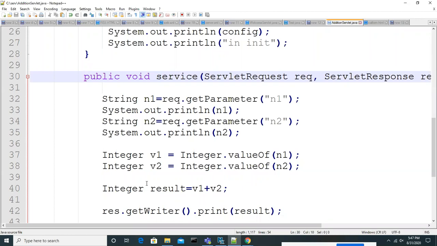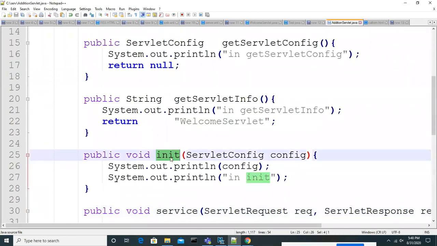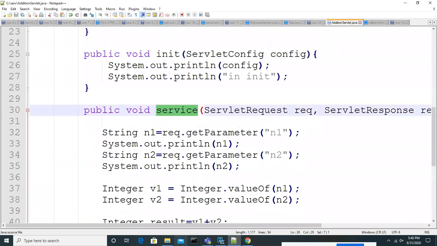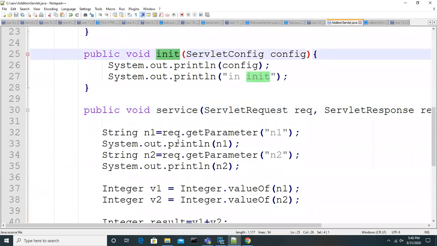So guys, you don't know anything about these two methods. When will these methods be called, and who will call them?